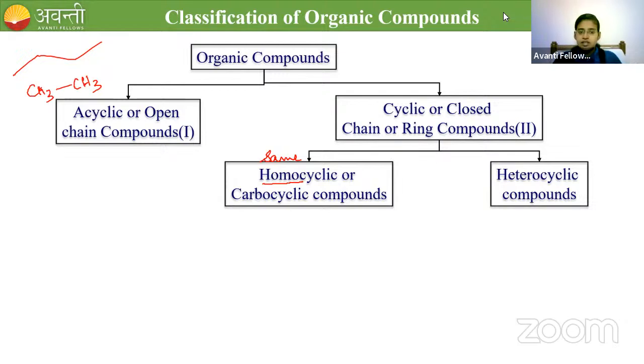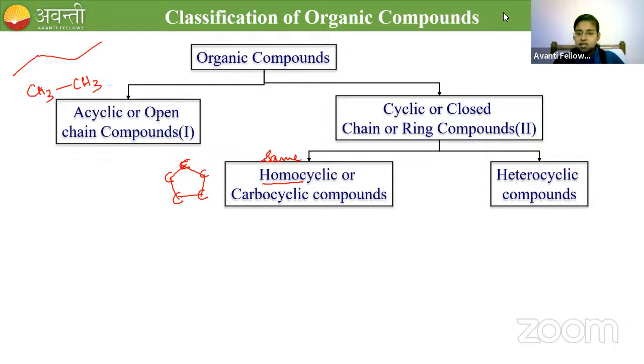For example, cyclopropane, cyclopentane, cyclohexane are examples of homocyclic compounds. Here all the atoms which form this ring are carbon, so all the atoms are the same. Since all the atoms are carbon, it is also called carbocyclic.